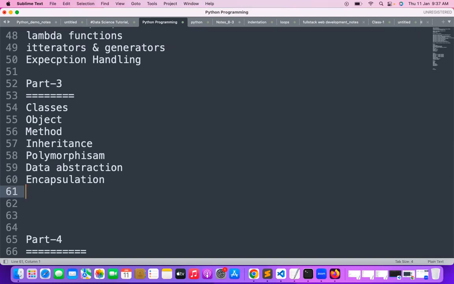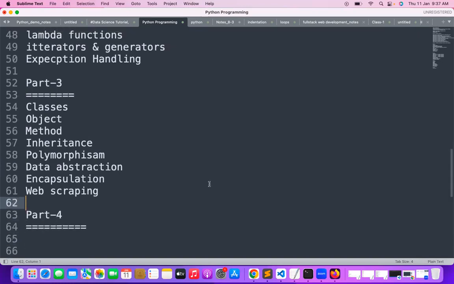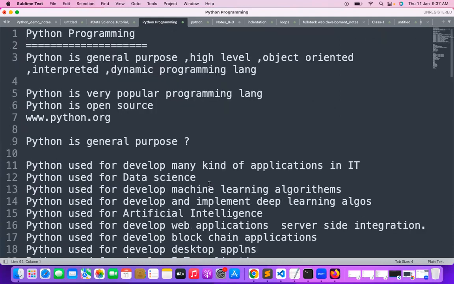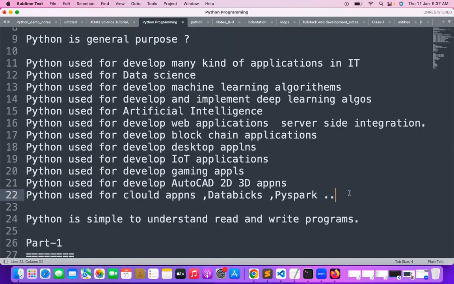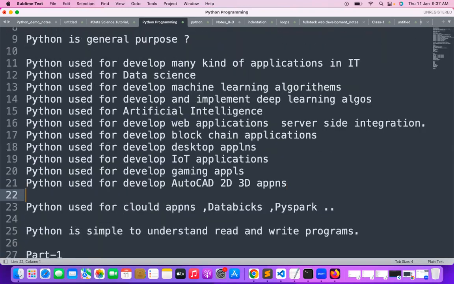web scraping kind of thing, we will discuss in part 3. So let's go with that. Python is mostly working with data analytics also. So data analytics is the most important feature. Let me write down one more point. Python is used for data analytics. This is very important nowadays.